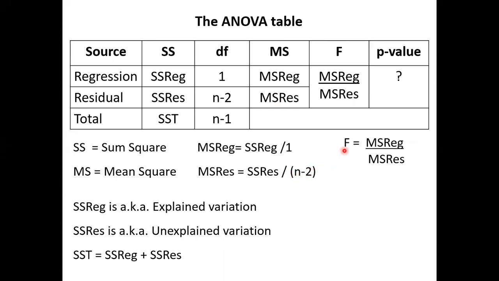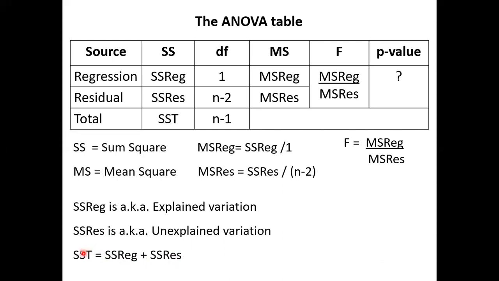Later, for the F value, we take the ratio between these two. There is no calculation in this class. All will be done by the software and presented to you. Based on this, we're going to make decisions. So remember, for SST, we partition the total variation into regression and residual. If I know SST and I know the residual, I can find this.